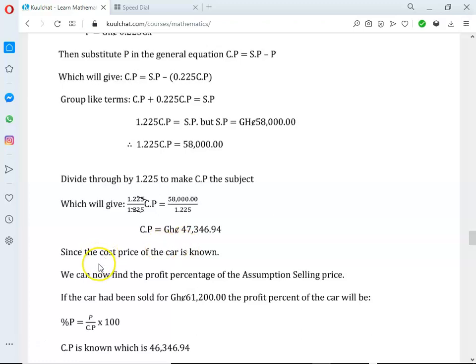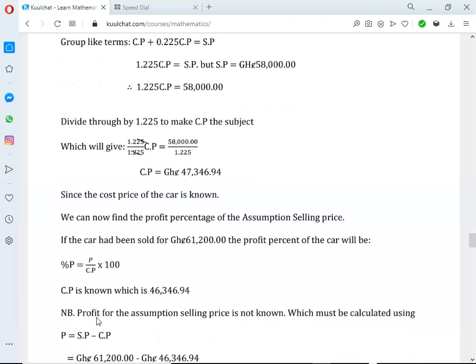If the car had been sold for 61,200 Ghana cedis, the profit percent will be profit over cost price times 100. Note, the profit of the assumption selling price is not known, so first we have to find it.